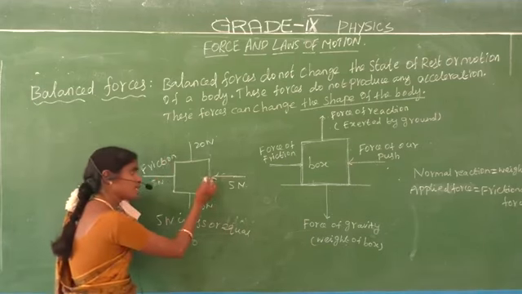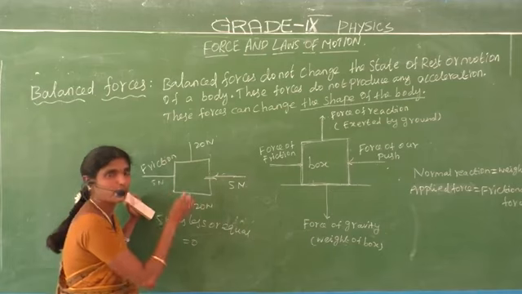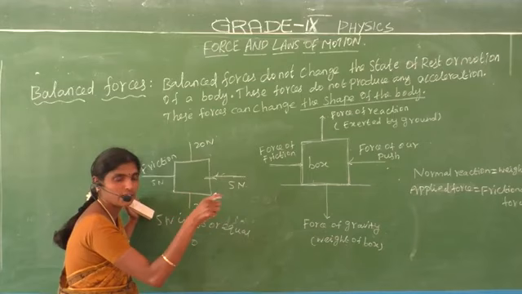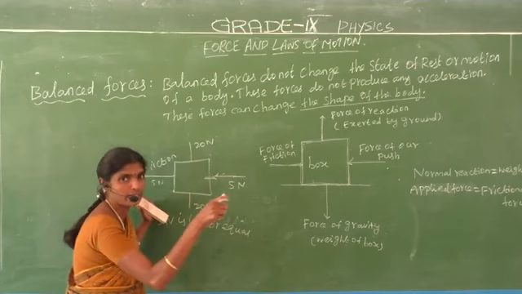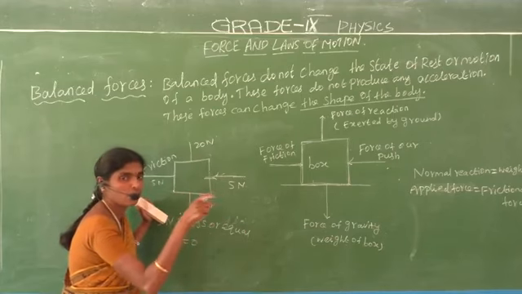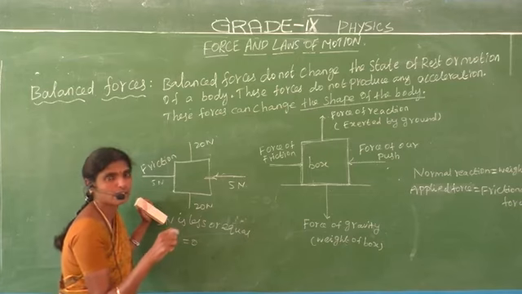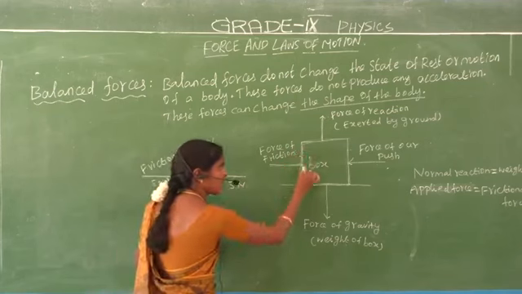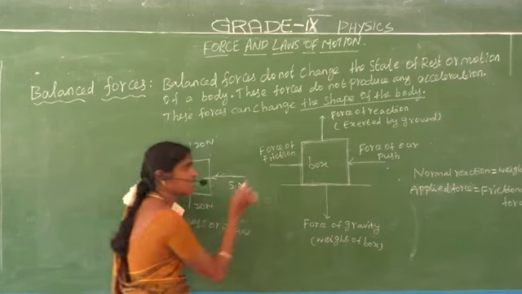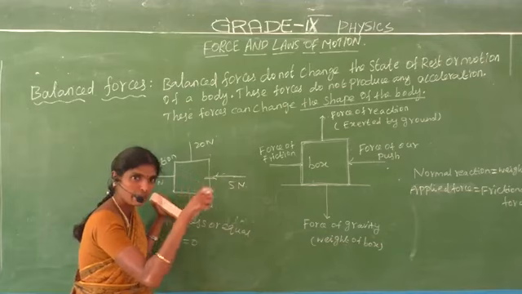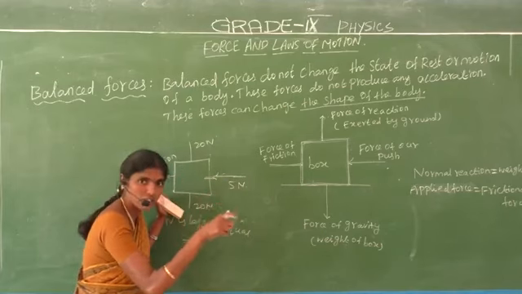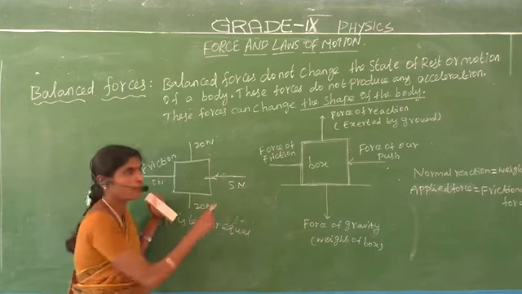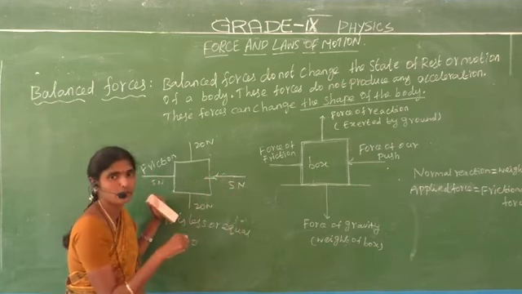Are you understand? Okay, and suppose you move a box. Suppose a body is moving with a uniform velocity, uniform speed. That force is called the unbalanced forces. Okay, and a box is an object at rest. An object at rest means the resultant force is equal to 0. The force is called the balanced force.